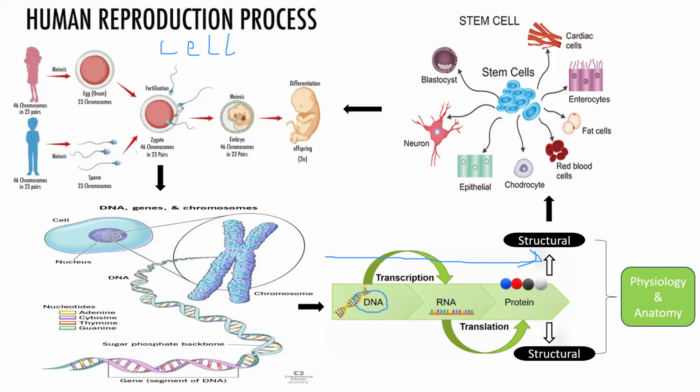So when you have a zygote cell, this zygote cell divides itself to produce what you call blastula, and then this blastula produces what you call morula. In this morula, it's just the same zygote cell that divides itself into 16 cells, and these cells will further divide into more cells. After that, the next thing is differentiation. How the cells differentiate themselves into eye cells, kidney cells, liver cells, and other types of cells.